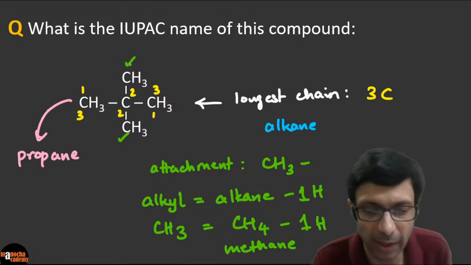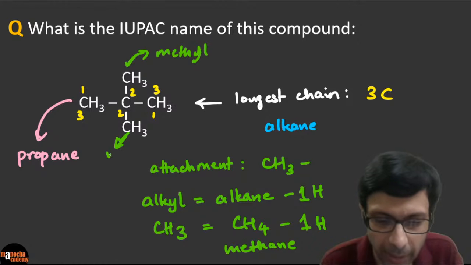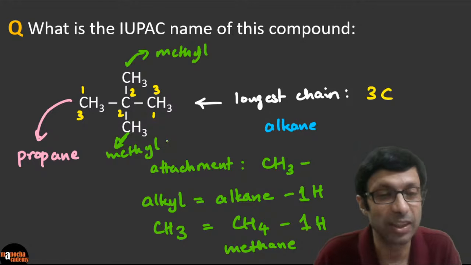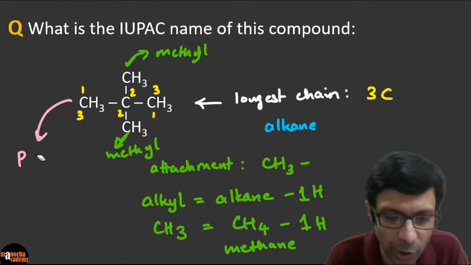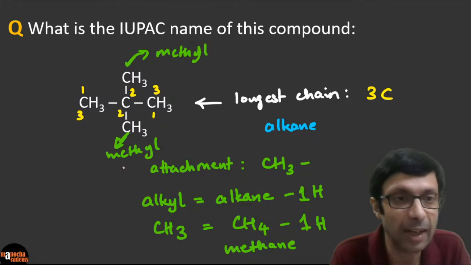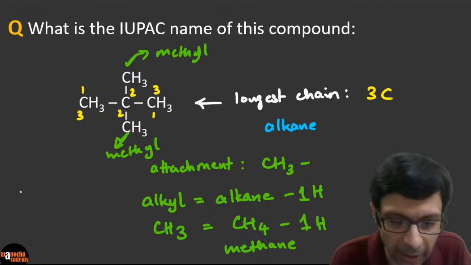So what you can see here, let me mark it here. This is the methyl and there's another methyl here. So methyl and methyl. So what will the name of this be? Since there are 2 methyls, we call it dimethyl. Excellent. I see some of you writing the correct answer. So what is the IUPAC name of this compound? The methyl comes in the prefix, or in the first part of the name. So there's a dimethyl. So what will be our answer?